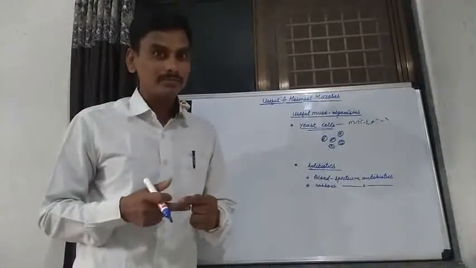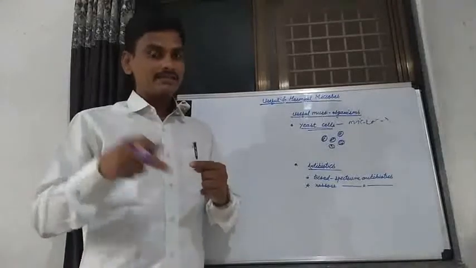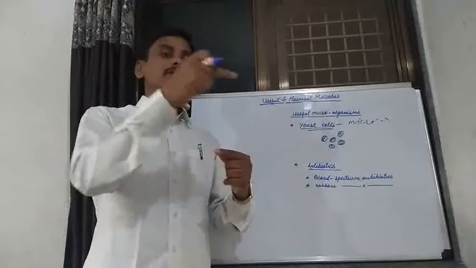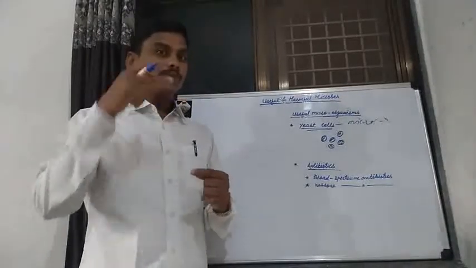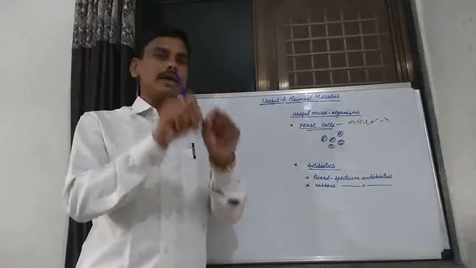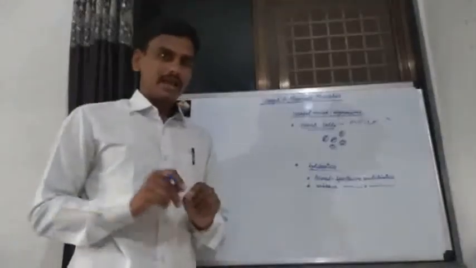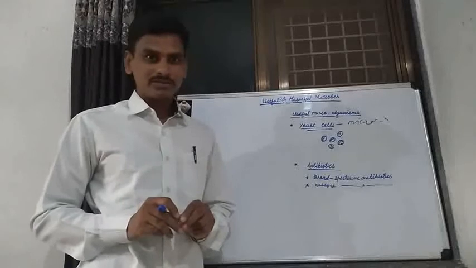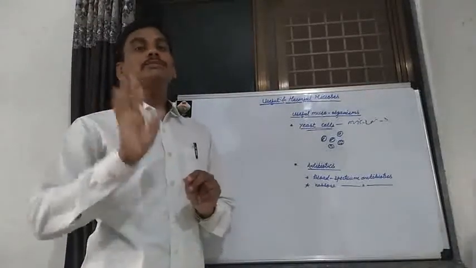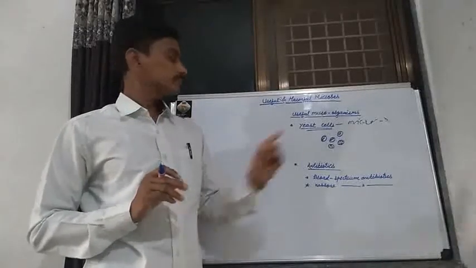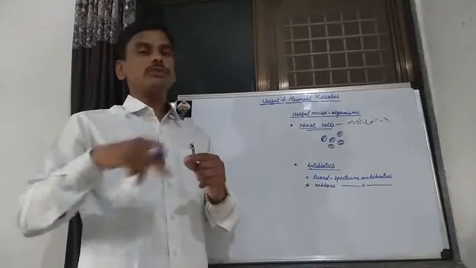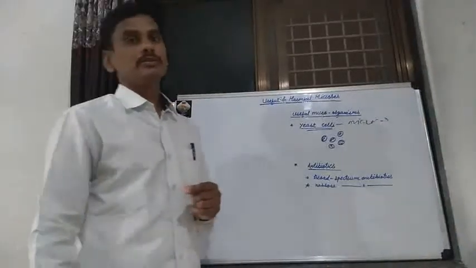The sugar particles present in the mixture are fermented by the yeast cells, and by this fermentation process carbon dioxide is formed, and alcohol is formed.